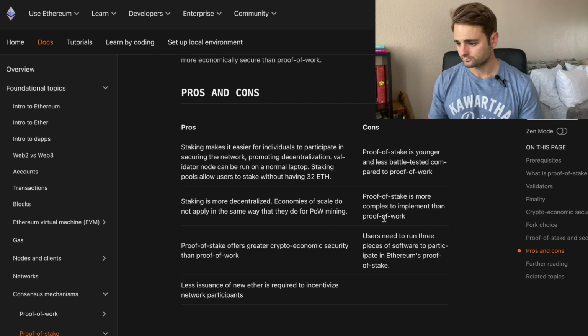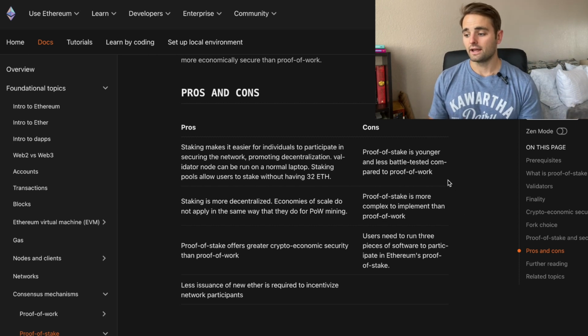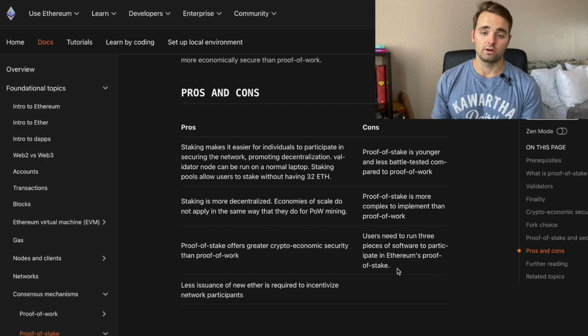Proof of stake is younger and less battle tested than the proof of work model. Proof of stake is more complex to implement than proof of work, which is a con, and users need to run 3 separate pieces of software to participate in the proof of stake. However, you can get around this by staking your ETH with either a pool or on a centralized exchange.